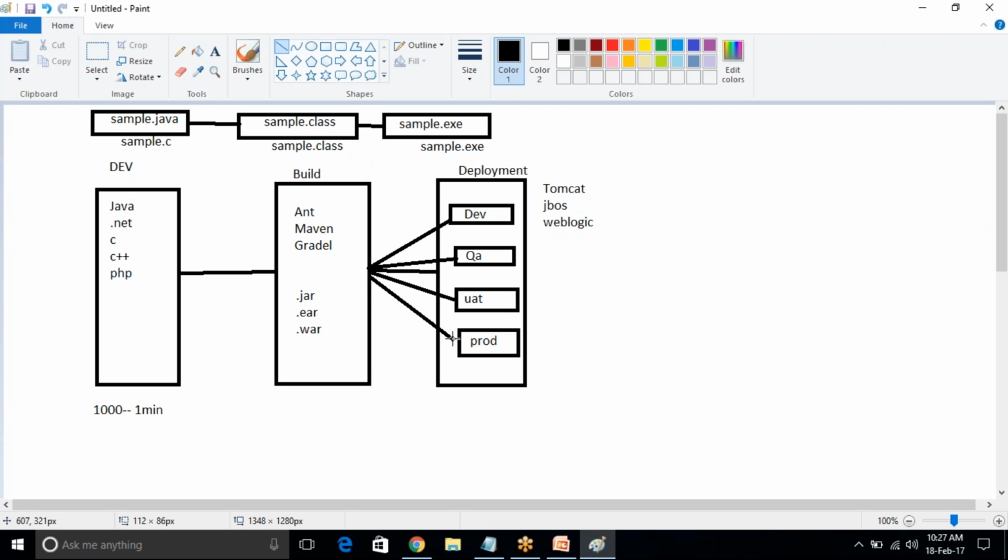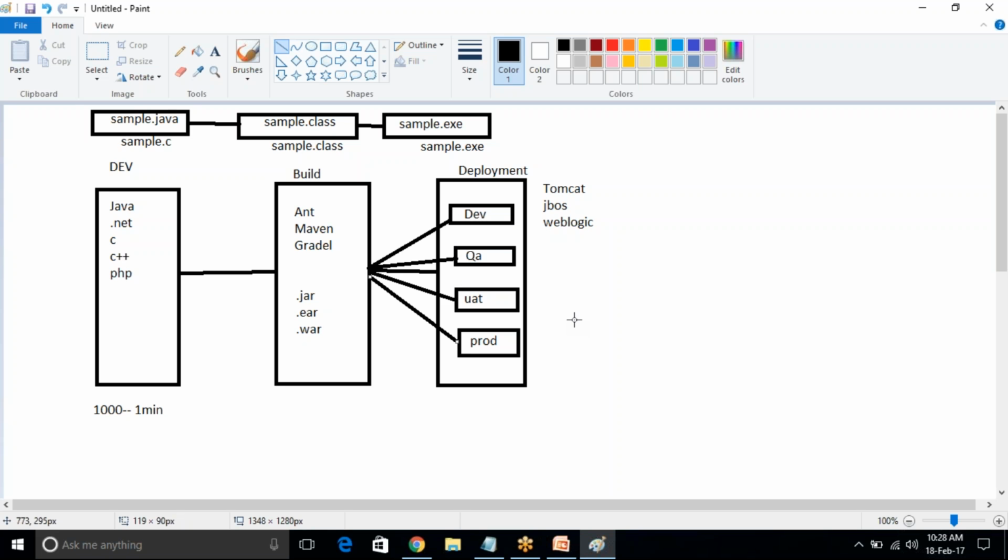Finally, we are placing the code into the production server. This production server is very important. After completing all these things, finally we are placing the code into the production server. After placing the code in the production server, we can access it through Google, meaning a browser, any browser.